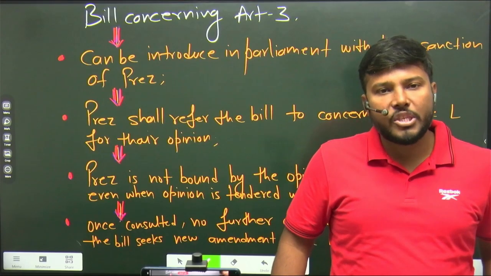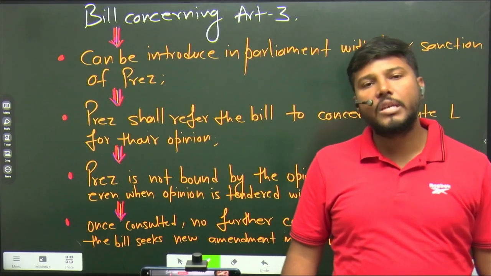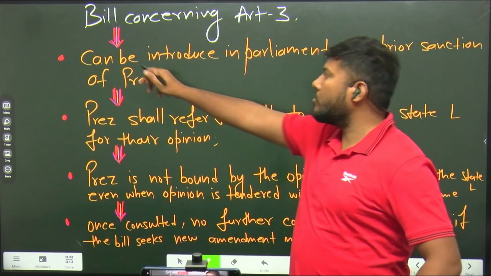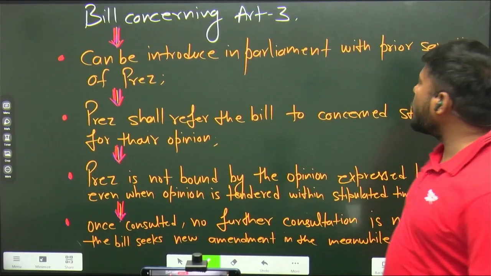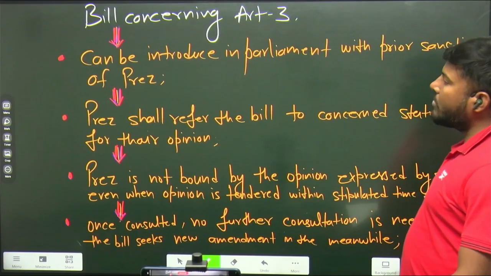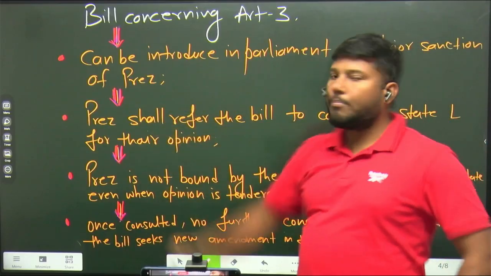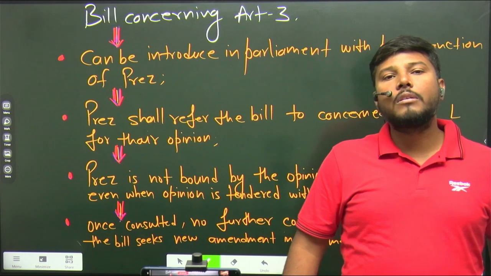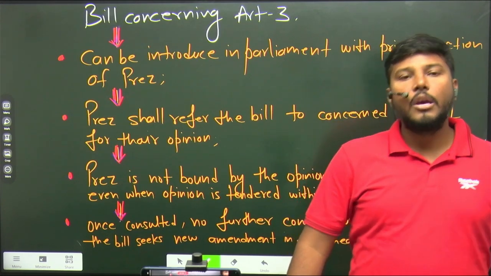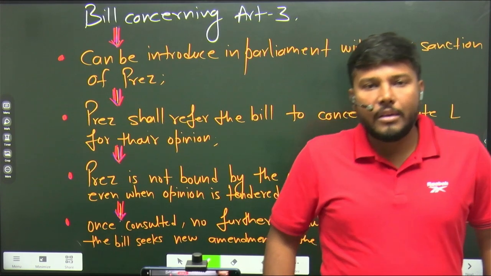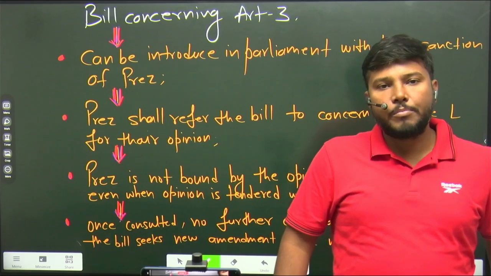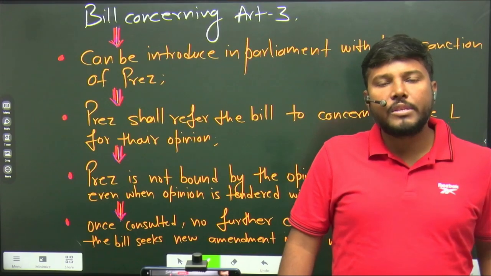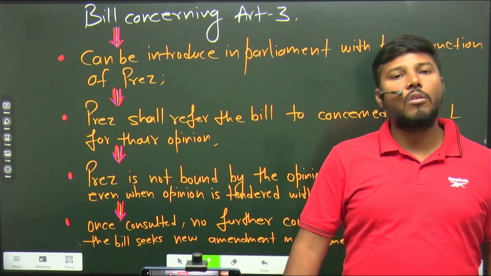If parliamentarians want to do something with some state, like area increment, decrement, boundary change, name change, then that bill needs the prior sanction of the President. I have written here for you, right? The bill concerning Article 3 can be introduced in Parliament with the prior sanction of the President only, right? The second step, the President shall seek the advice or the opinion of the concerned state legislature, right? It's not about the President's choice. The President is duty bound to seek the opinion or advice of the concerned state legislature on this particular matter.